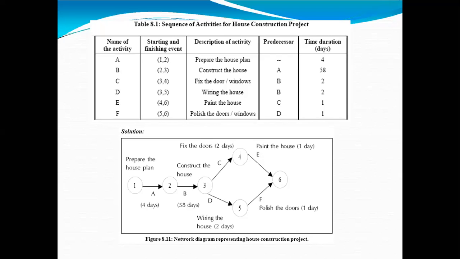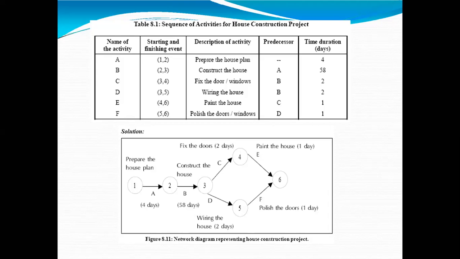So these activities are there, and for these activities I have given some time duration. I have prepared this first table with activity names A, B, C, D, E, F. So six activities are there according to me. Then these activities should be shown between a starting event and a finishing event. That is also given by me.